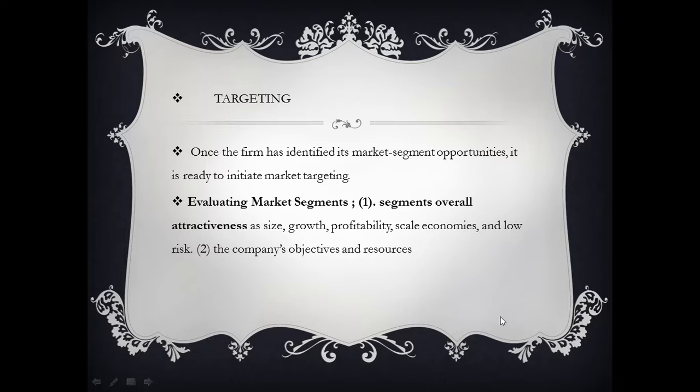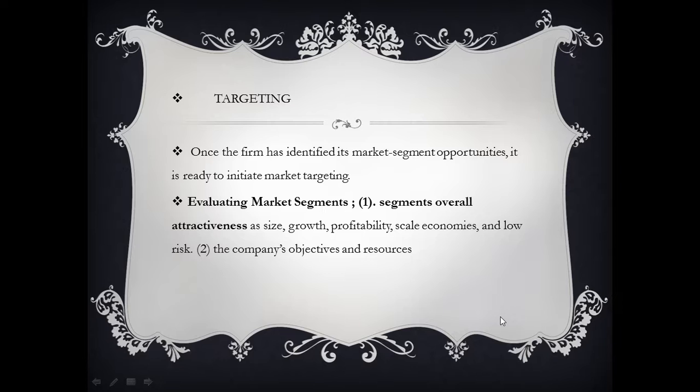And today's topic is targeting. In the chain of STP, segmentation is over. Now today's topic is targeting. Targeting is, in general language, once the segmentation has been done, there will be so many segments in front of us, and we check and evaluate all the segments, their characteristics, and their feasibility or usefulness to our business. We choose one or more segments to be targeted.